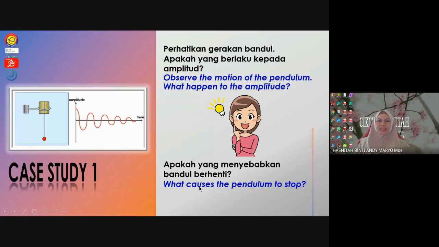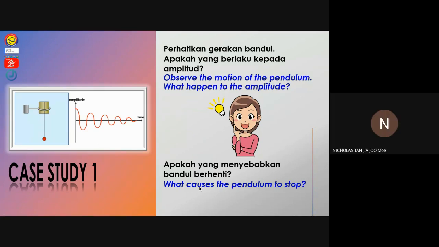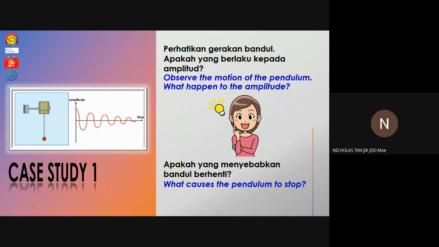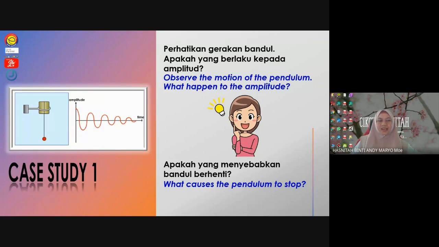What do you think is the reason that causes the pendulum to stop vibrating? Air resistance. Any other answer? The energy transfer. Okay, energy loss. Any more? Frictional force. Actually, the reason why it stopped oscillating is the loss of energy in the system due to air resistance or frictional force. Let's check the next slide.